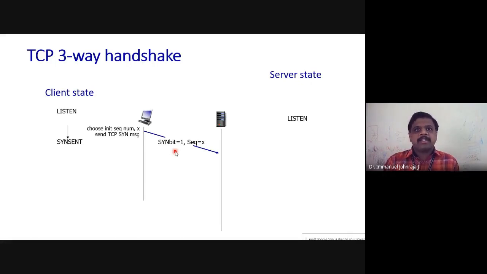Please remember, it's not a joke, it's not a game. You have to choose the initial sequence number in such a way that it should not be known to the attacker. He should not be able to predict what the sequence number will be. There are a lot of methods available. Please read them. Very interesting.